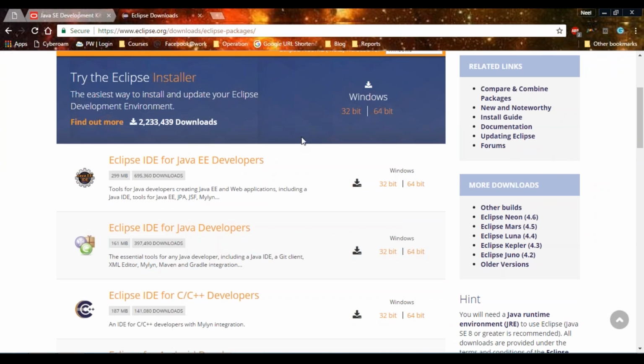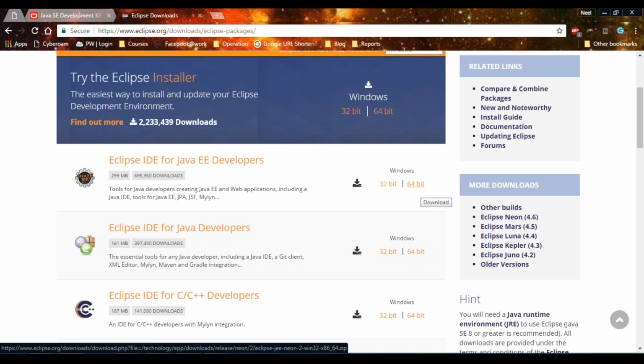There are multiple versions of Eclipse for Java developers. I recommend that you download the Eclipse IDE for Java EE development. This is a complete package and it will be very easy for you to use in our upcoming sessions. So specify your system and download it. It will directly give you a zip file. Once you've extracted it, you'll directly have your Eclipse which you can launch immediately. Let me show you how Eclipse looks.